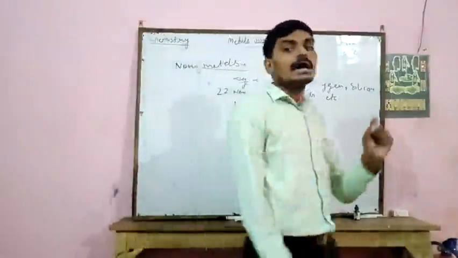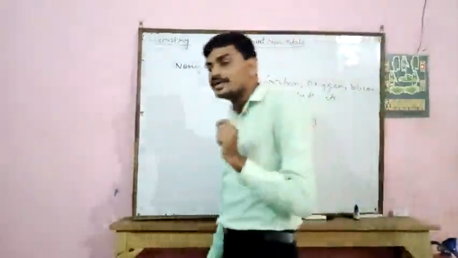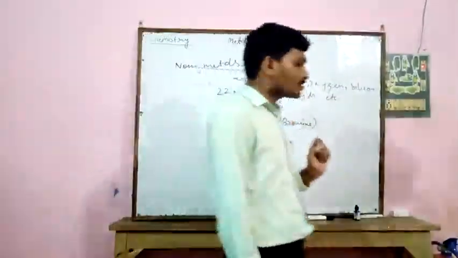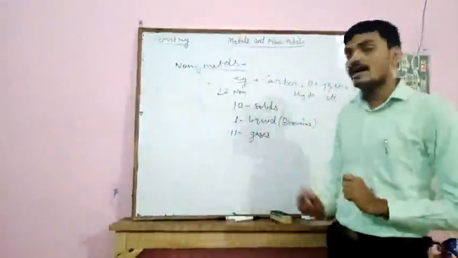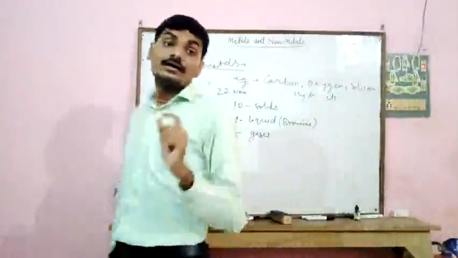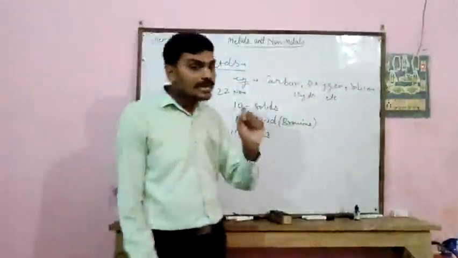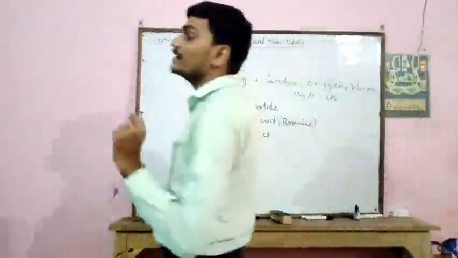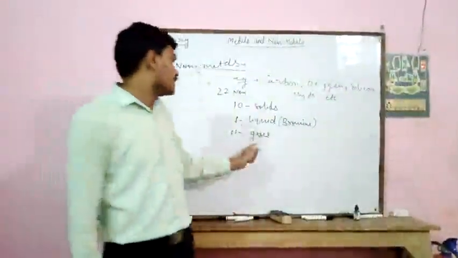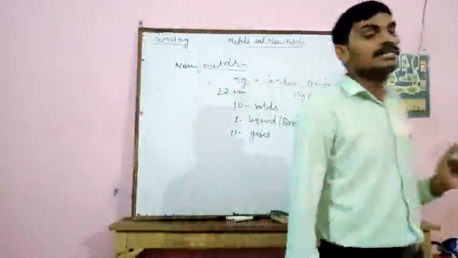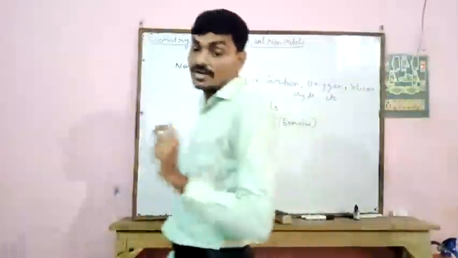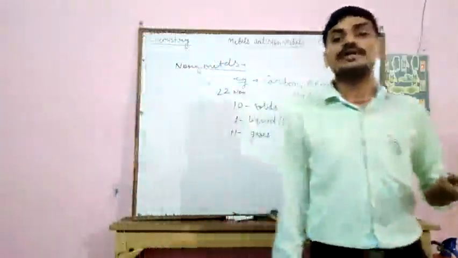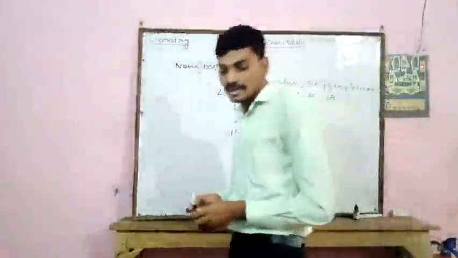Bromine is the non-metal which is present in liquid form, and the remaining 11 are in the form of gases. For example, oxygen gas and nitrogen gas are non-metals present in gas form.